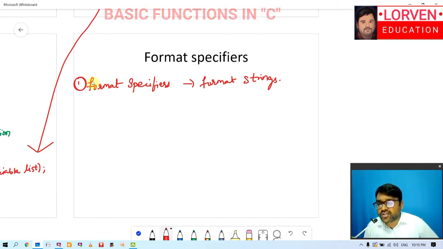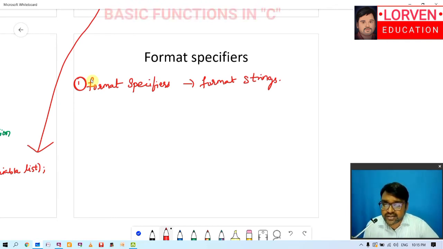Now we have to understand the duty of format specifiers. Whenever we were talking about the concept of data types in the previous class, I told you that we have the availability of different data types like character data type, integer data type, float data type, double data type.